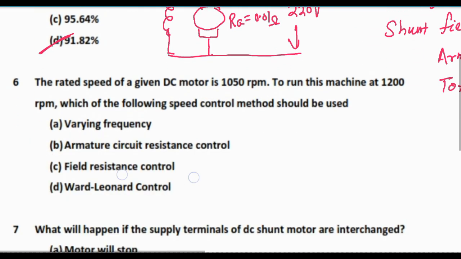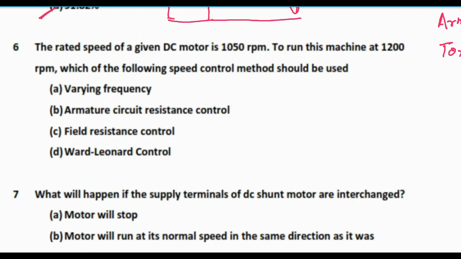So next question is, the rated speed of a given DC motor is 1050 rpm. To run this machine at 1200 rpm, which of the following speed control methods should be used? So here the rated speed is 1050 and we want to run this machine at 1200 rpm. That means higher than the rated speed. So these are the speed control methods.